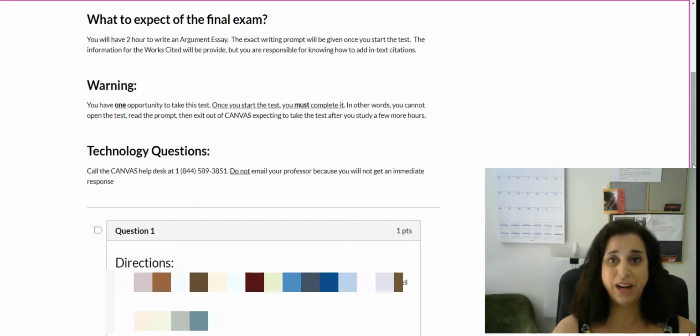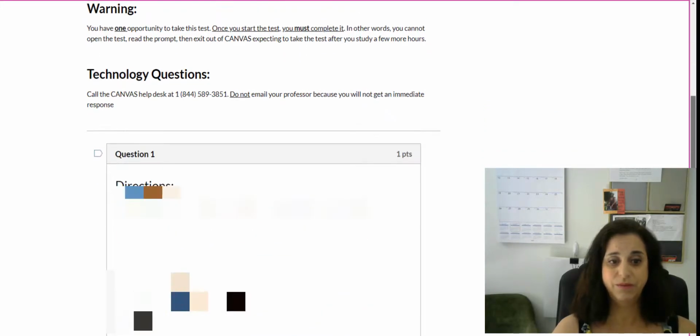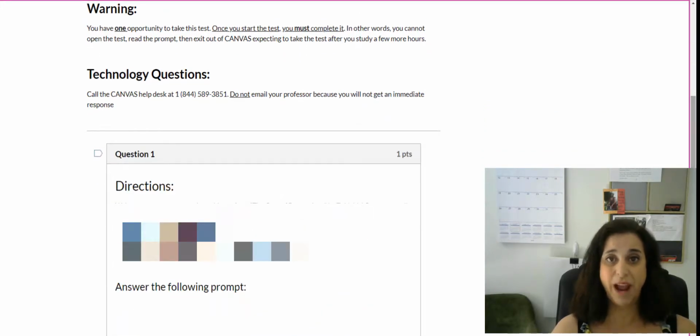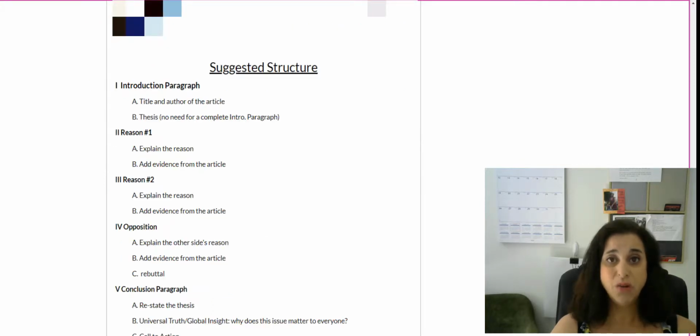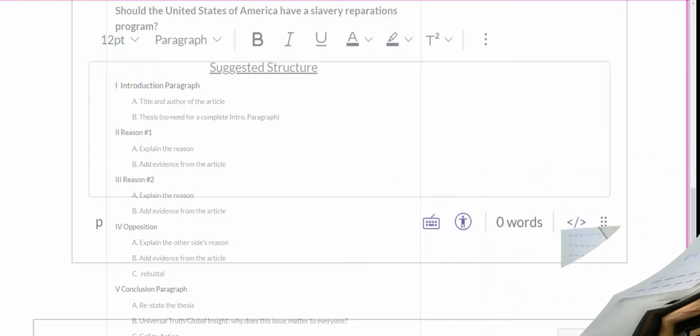When you begin the exam, the directions will be posted, and then under the directions there will be a writing prompt. You will see the writing prompt once you begin the test. Do not share this writing prompt with any of your classmates. I will also provide you a suggested essay structure. You do not have to follow this outline. It is just a suggestion.